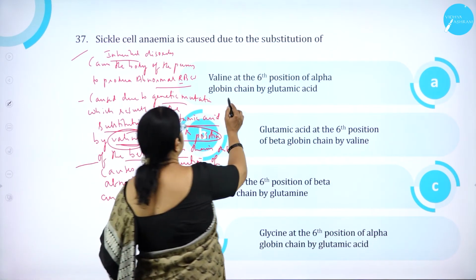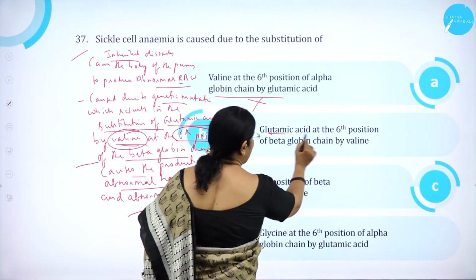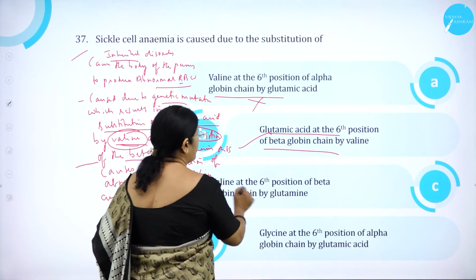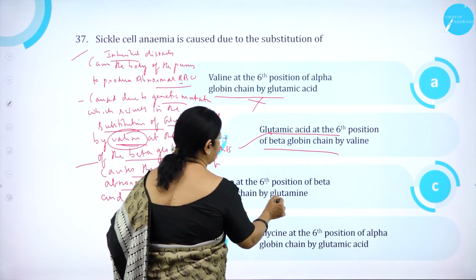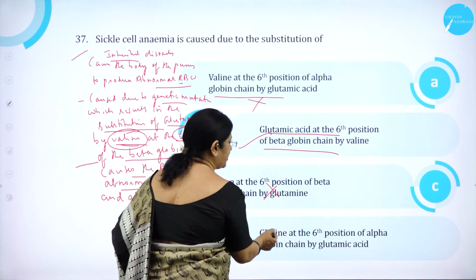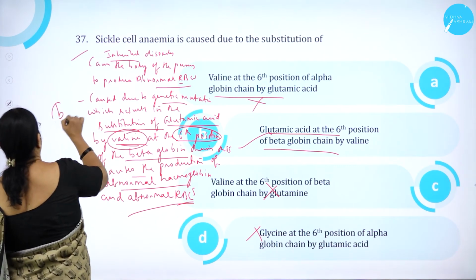So valine at the 6th position of alpha globulin by glutamic acid is wrong. Glutamic acid at the 6th position by beta globulin chain by valine is correct. Valine at the 6th position of beta globin chain by glutamine is wrong. Glycine at the 6th position of alpha globin chain by glutamic acid is wrong. So option B is correct.